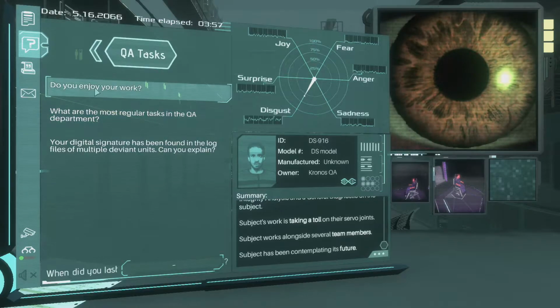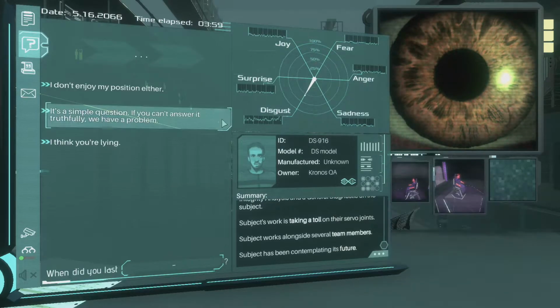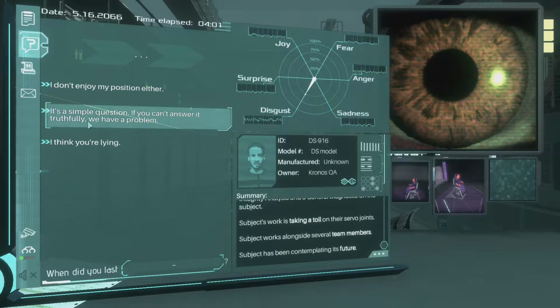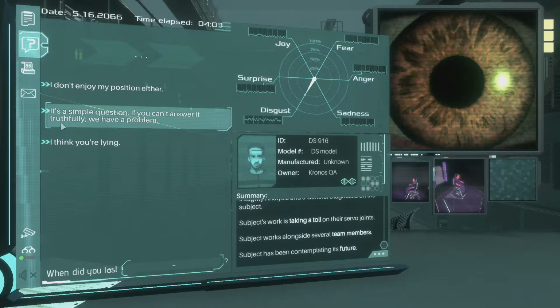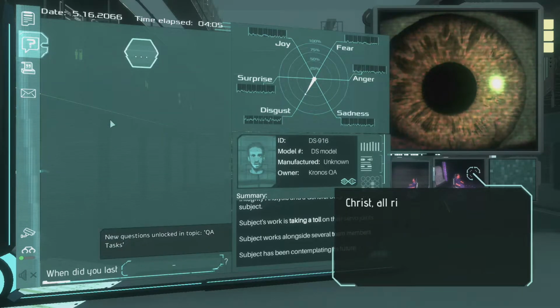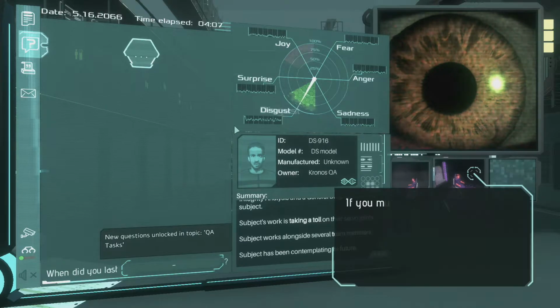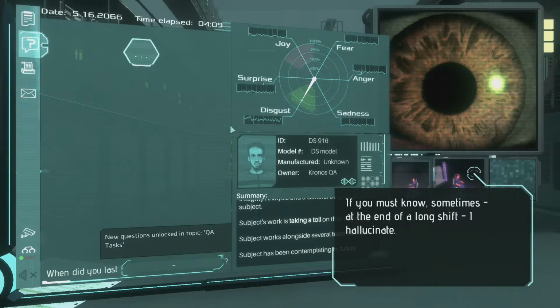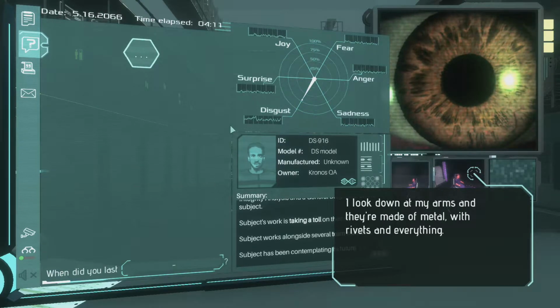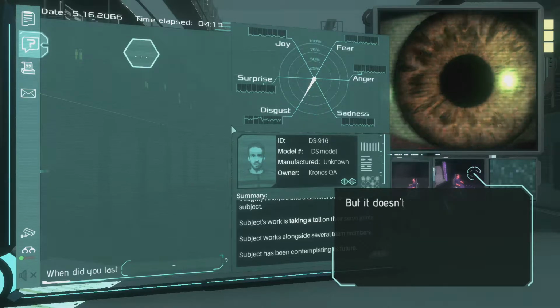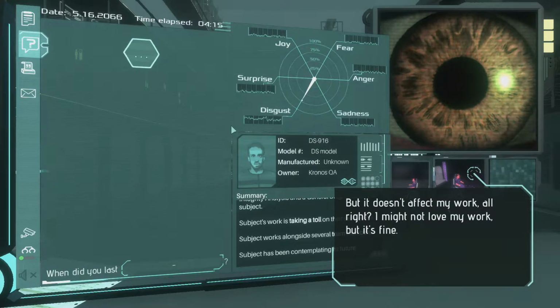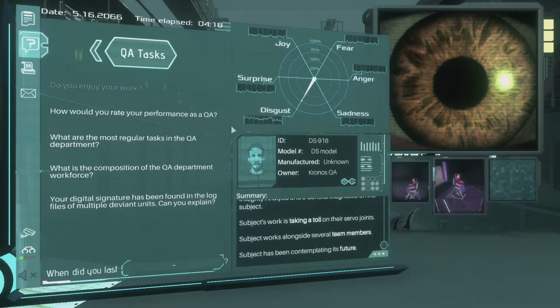QA tasks. Do you enjoy your work? Sure, of course I do. It's a simple question. If you can't answer it truthfully, you have a problem. Christ, all right. If you must know, sometimes at the end of a long shift, I hallucinate. I look down at my arms and they're made of metal, with rivets and everything. But it doesn't affect my work, all right? I might not love my work, but it's fine.